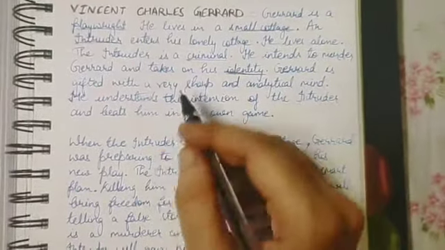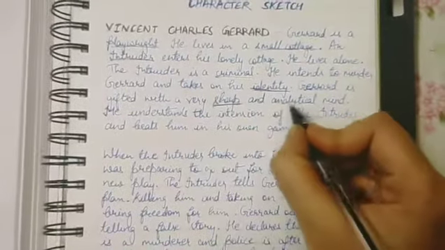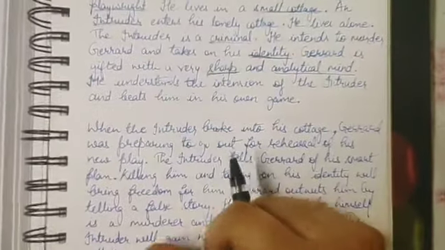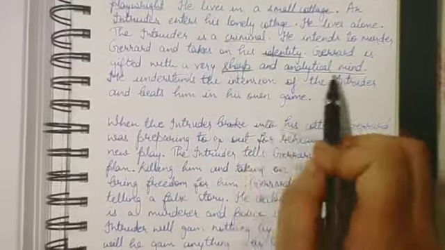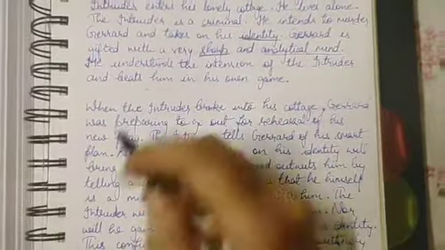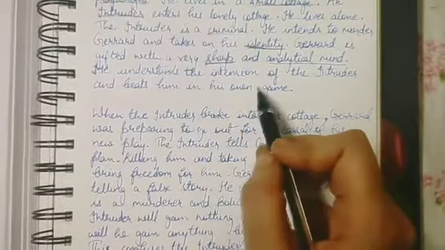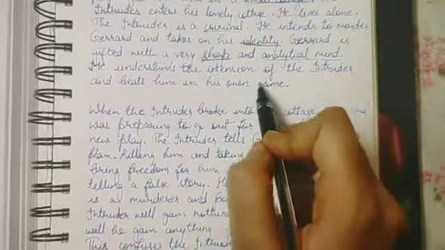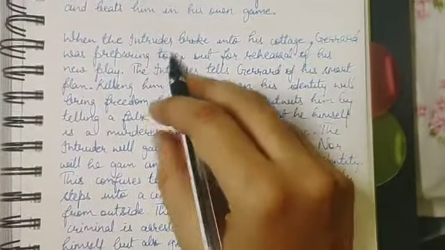Gerard is gifted with a very sharp and analytical mind, and you have to use these two words, sharp and analytical mind, and prove his sharpness and analytical mind through the story which we have seen here. He understands the intentions of the intruder and beats him in his own game. So one has a plan and the other one outwits the plan of the other.